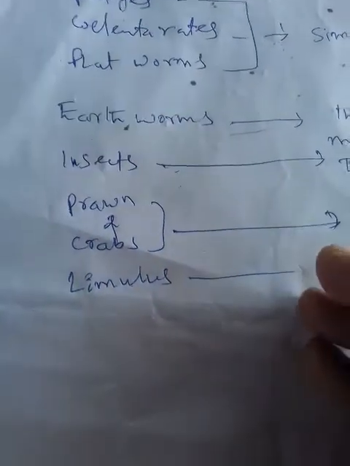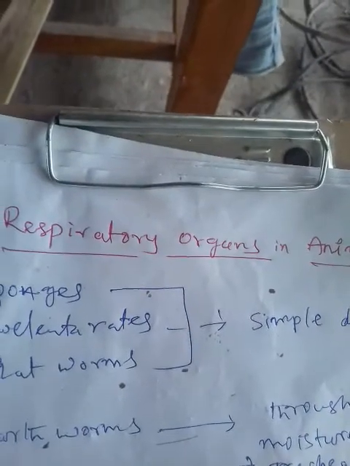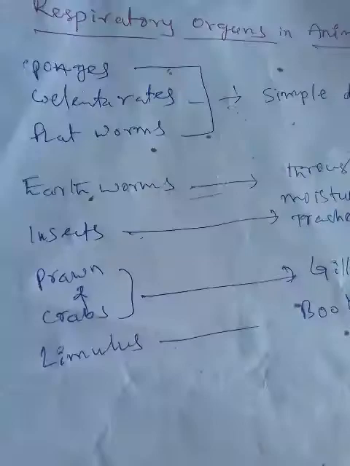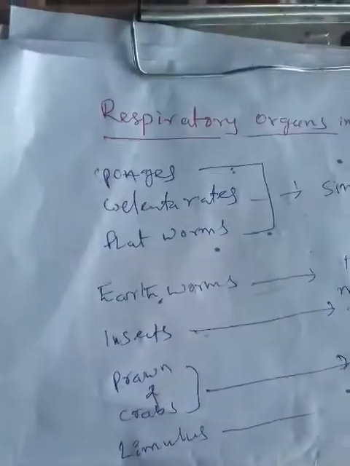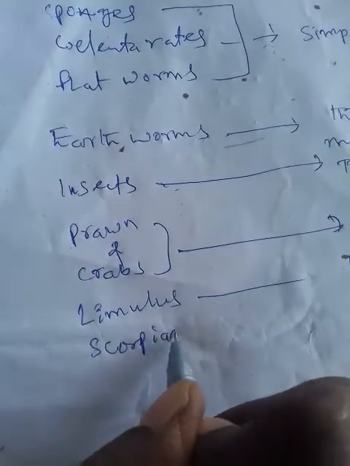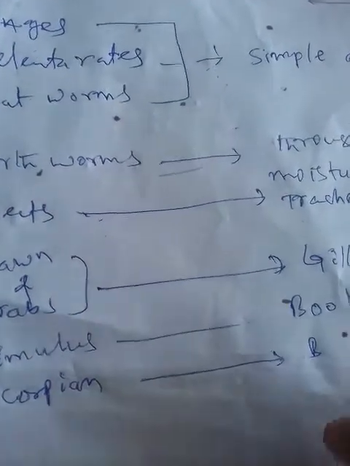It is a living fossil, and its respiration is by book gills. Now coming to the scorpion: respiration is by book lungs.